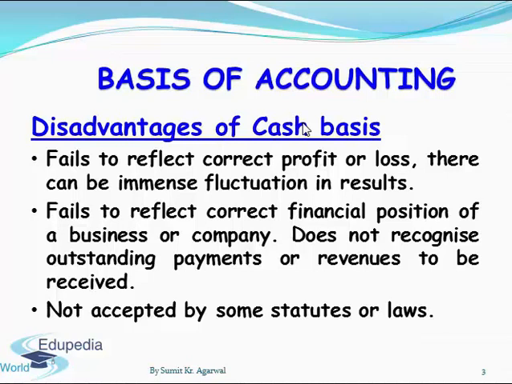So it may so happen that in one accounting period we have made huge sales but we did not receive money for the maximum sales, but we have paid most of the expenses. So in that accounting period the profit will be very less, and in next accounting period when we receive these receipts or money from the sales made in previous period, it may show very high profit. So there will be no consistency in the results year after year.